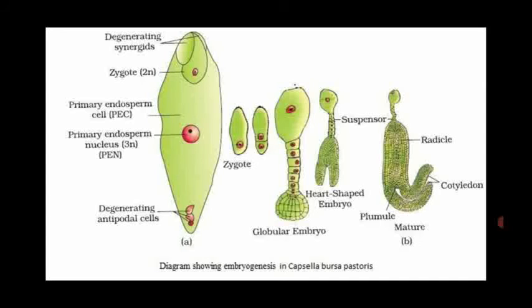The heart shaped embryo afterwards has the suspensor, which is produced from the basal cell. The terminal cell undergoes several divisions and forms the heart shaped embryo. Finally, they produce the haustorium, hypophysis, and finally the horseshoe shaped embryo with a radicle, cotyledon and plumule. So this is the simple diagrammatic representation of the dicot embryo.